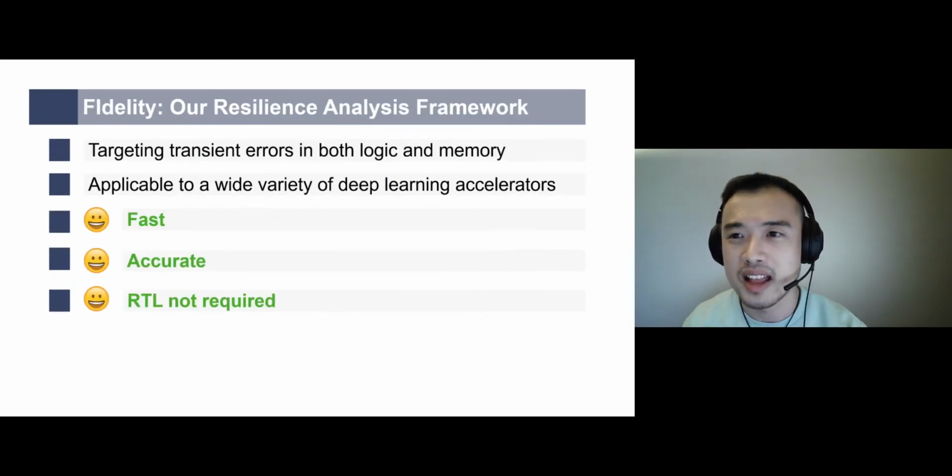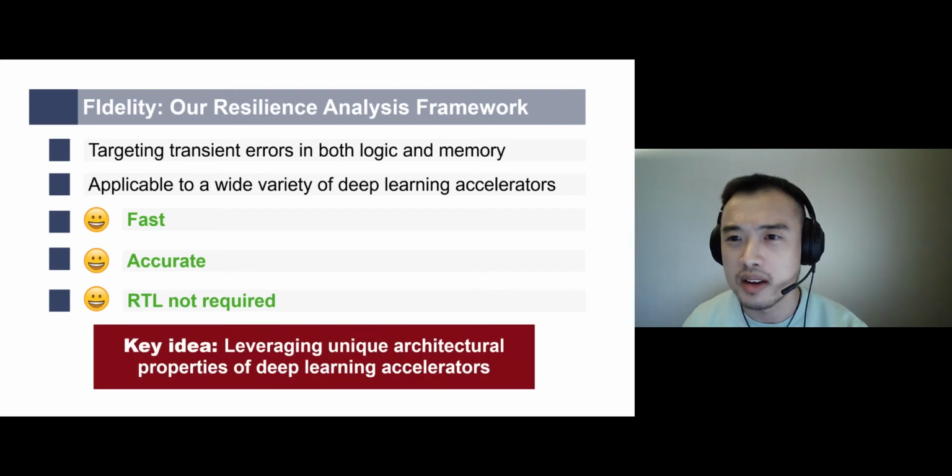The answer is our FIdelity framework. FIdelity is capable of analyzing transient errors in both logic portion and memory. It is applicable to a wide variety of deep learning accelerators. It inherits the strength of both software and hardware techniques, but overcomes all of their limitations. It is fast, it is accurate, and it does not require access to RTL. So how exactly do we do this? We find that there are special architectural properties of deep learning accelerators that we can leverage.